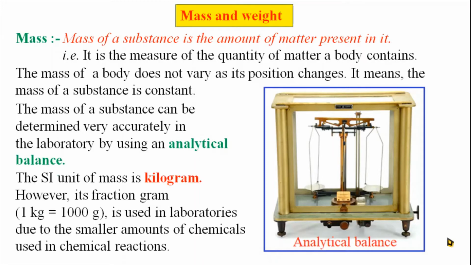The SI unit of mass is kilogram. However, its fraction, the gram, is used, where 1 kg is equal to 1000 gram. The 1000th part of a kilogram is a gram, which is used in a laboratory because smaller amounts of chemicals are used for practical purposes in the chemistry laboratory. So not a kg but the smaller unit, that is the gram, is used.